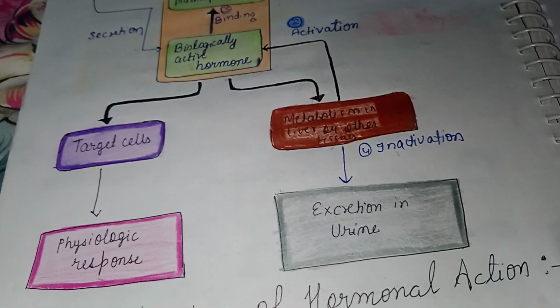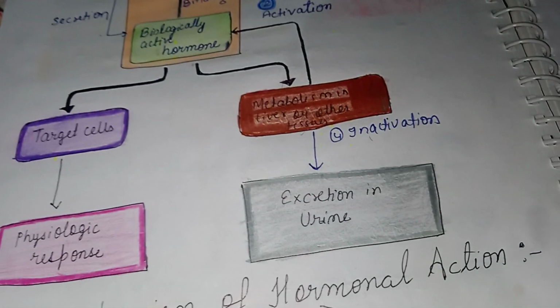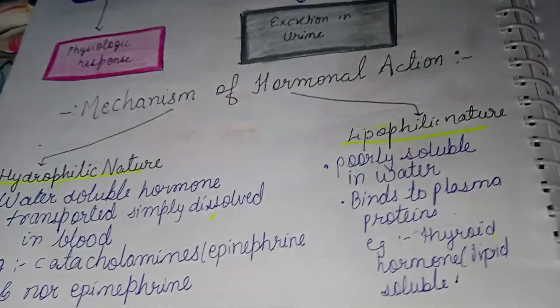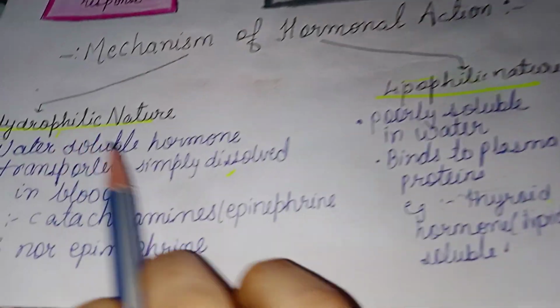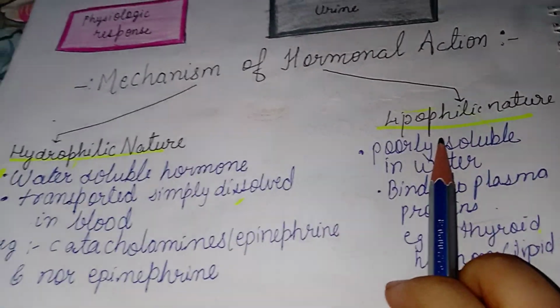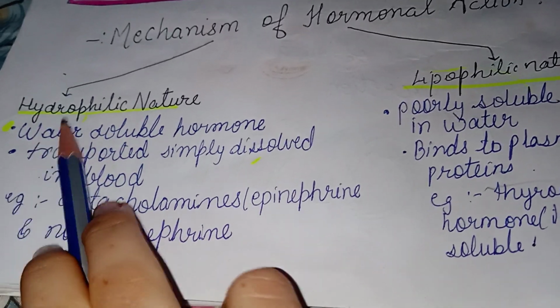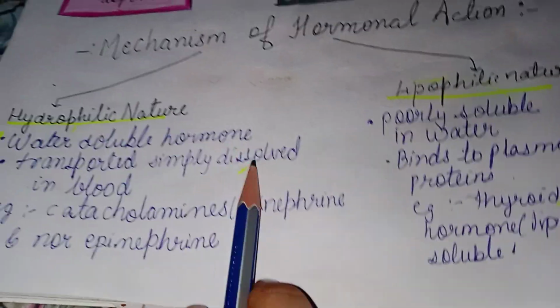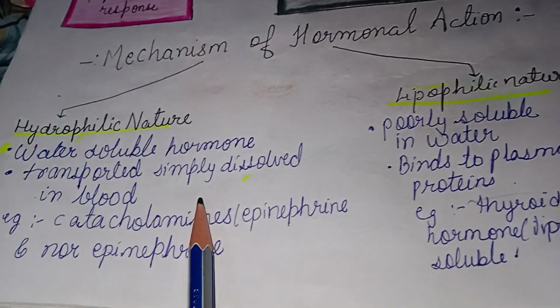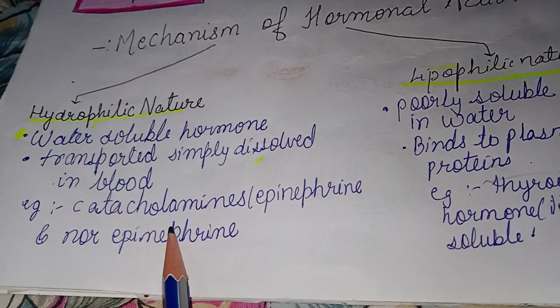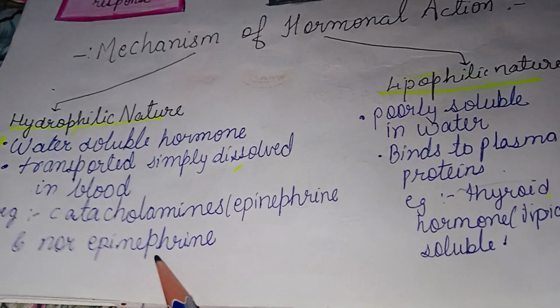Now, what is the mechanism of hormonal action? This depends upon two types of nature. First is hydrophilic nature, second is lipophilic nature. Now, what is hydrophilic nature? From the name, hydro means water, so water-soluble hormone. It is transported simply dissolved in the blood. Example: catecholamines, epinephrine or norepinephrine.